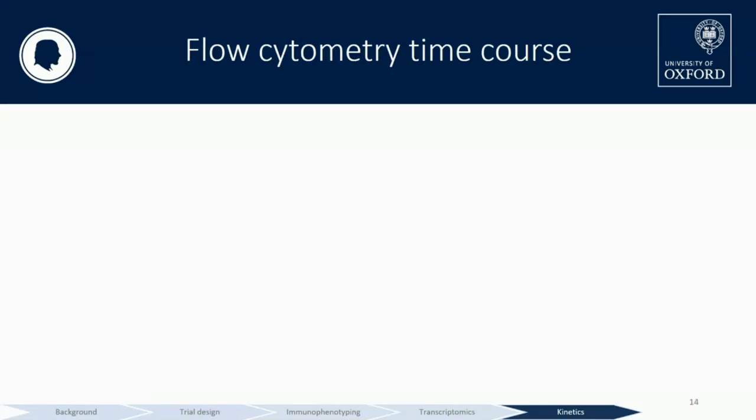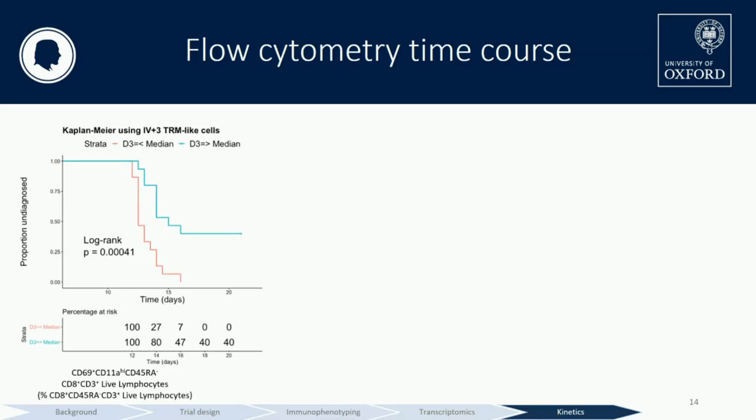So then, lastly, we asked the question: if we stratify volunteers according to one of these parameters that I showed you on the previous slide, can we make predictions about protection? In short, the answer is yes. Here we see that if we stratify half above the median and half below of day 3 TRM-like cells in the blood, there's clear separation of the survival curves. It's a significant log rank test and 40% protected.